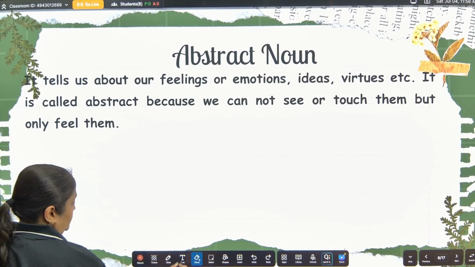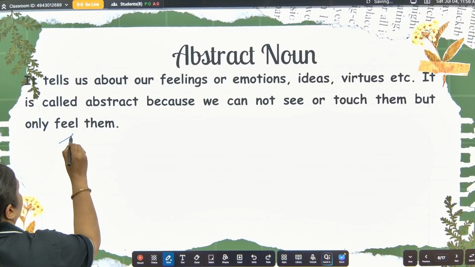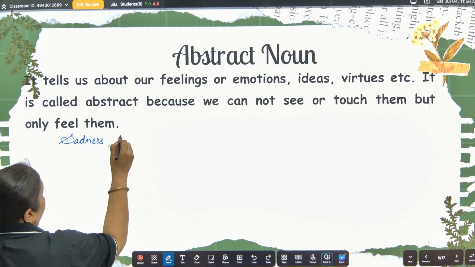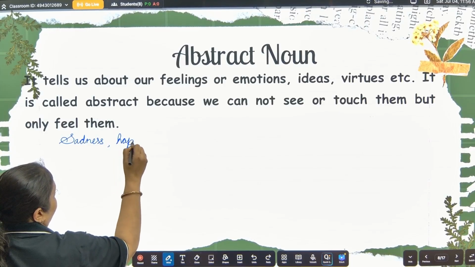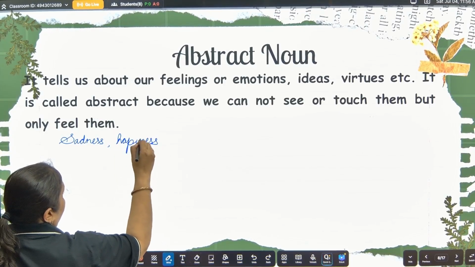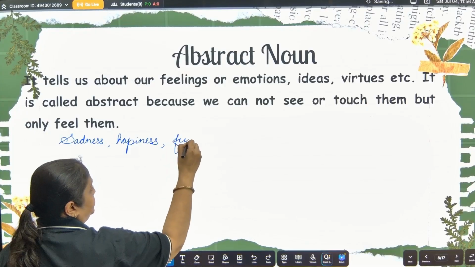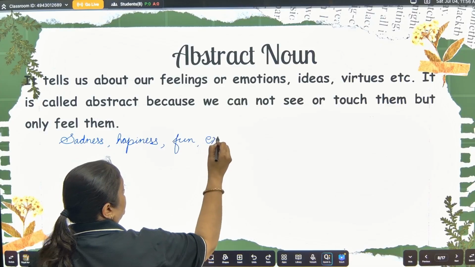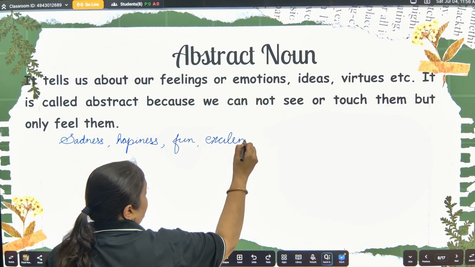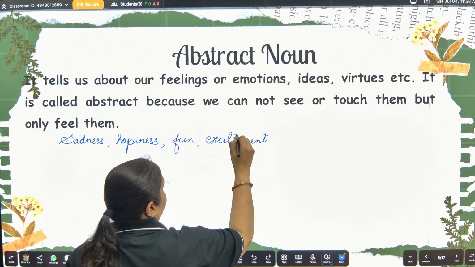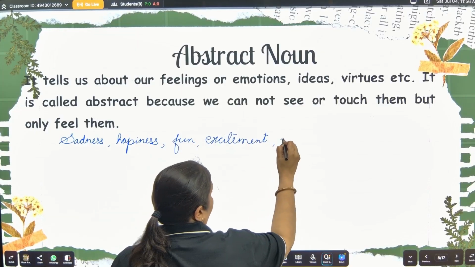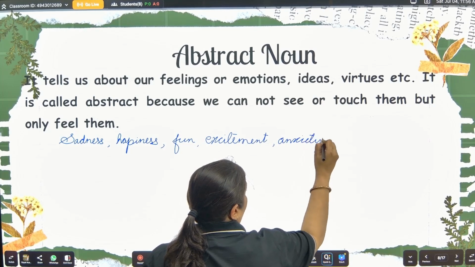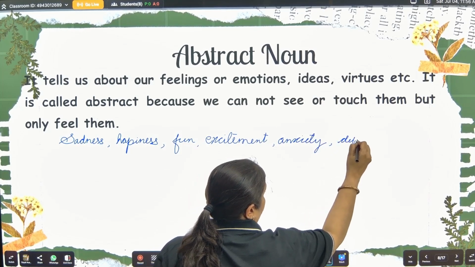For example, sadness, happiness, fun, excitement, anxiety, depression.